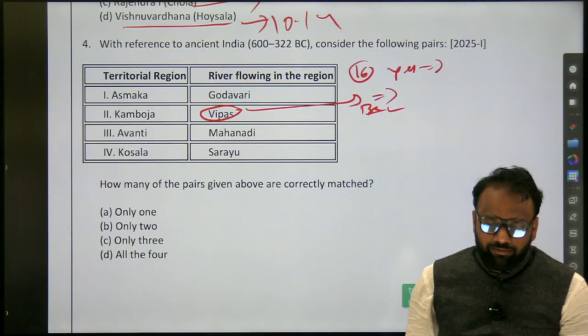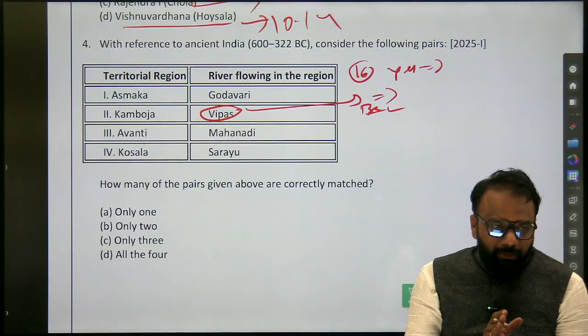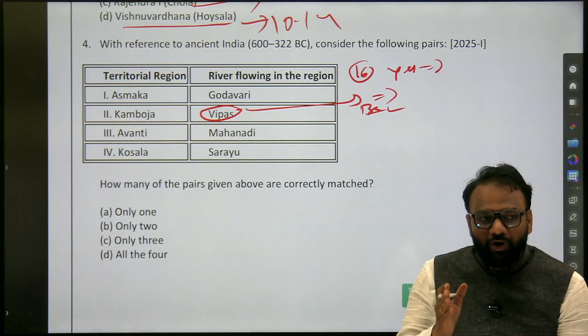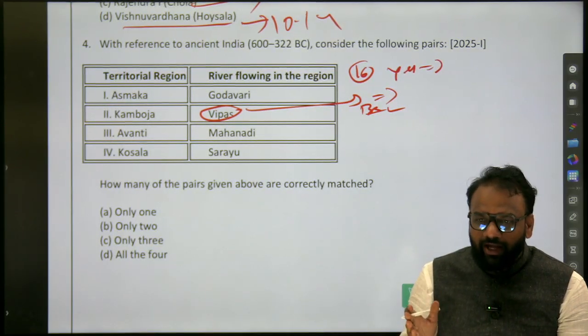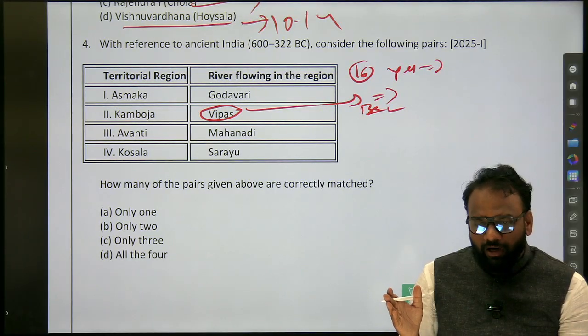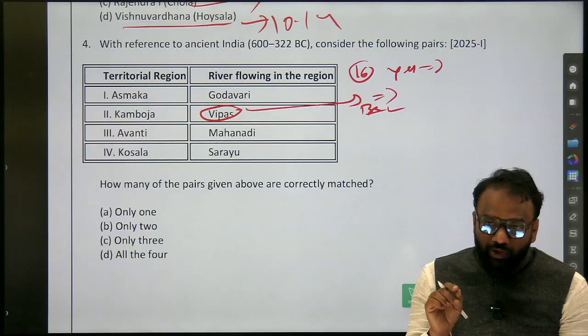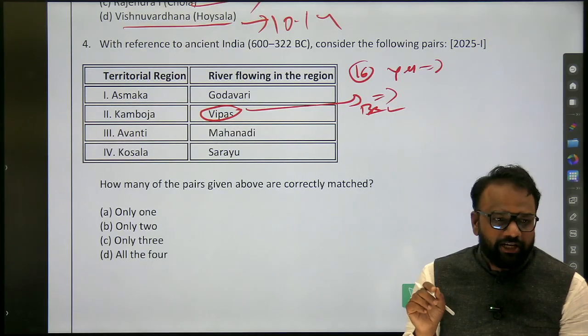So what we will be doing? We will be doing the Mahajanapadas, the corresponding capitals, and in which modern Indian state each capital is located. Next is the rivers which flow through them, or which were present in that area, and also the ancient name of that river.